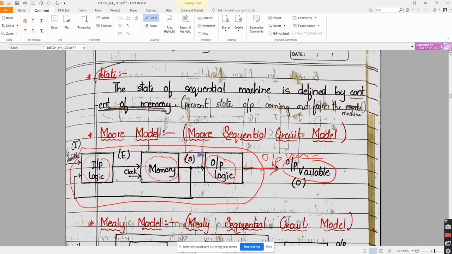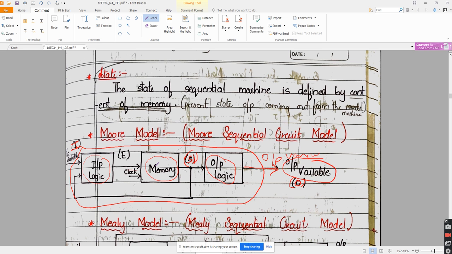So in brackets I have written here capital S. You have to even remember the notations. The notation for input variable is capital I. The notation for output variable is capital O, and the notation for state variable is capital S. The output that comes from the memory is called the state variable, and its notation is capital S.